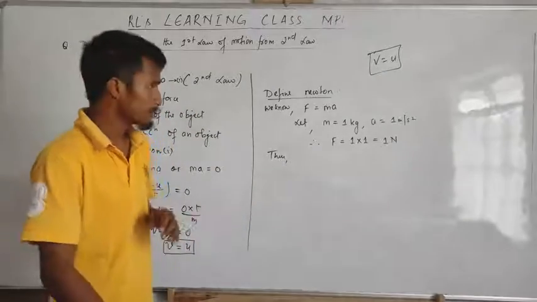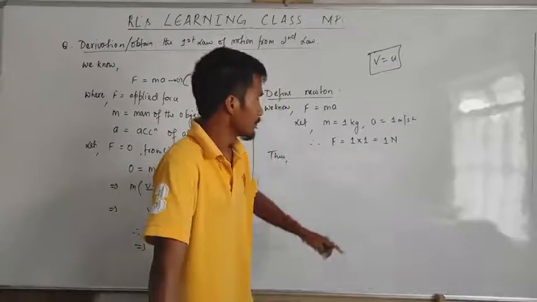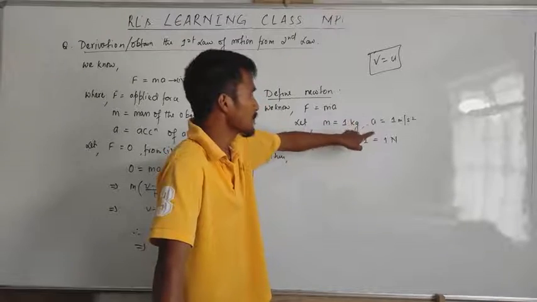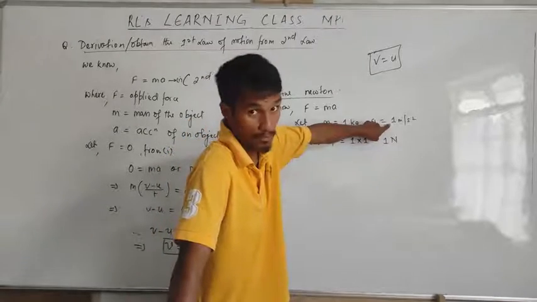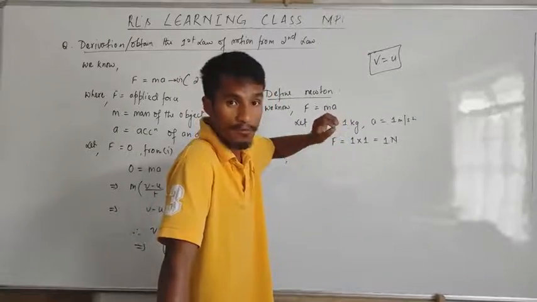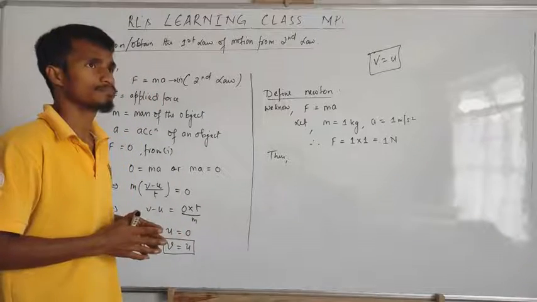When a force of 1 Newton produces an acceleration of 1 meter per second square for an object of unit mass, how do we define it?